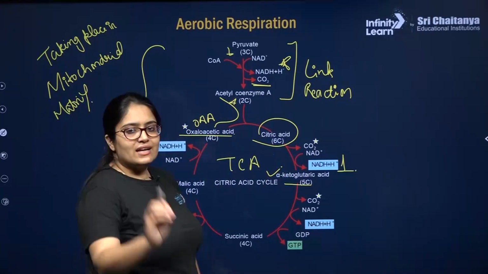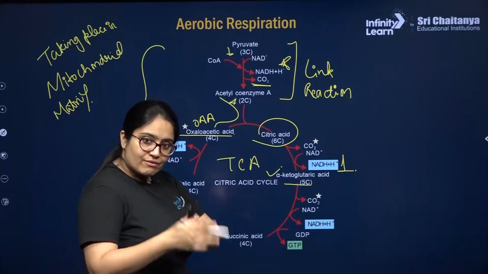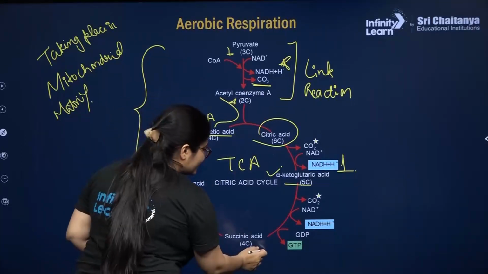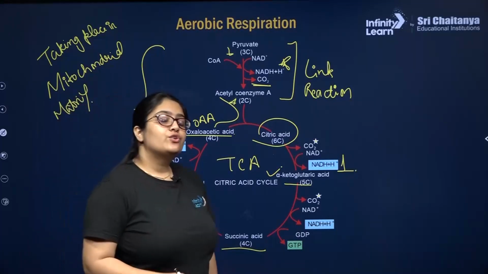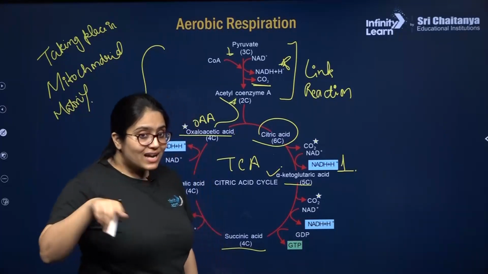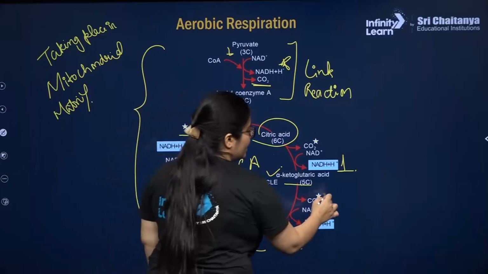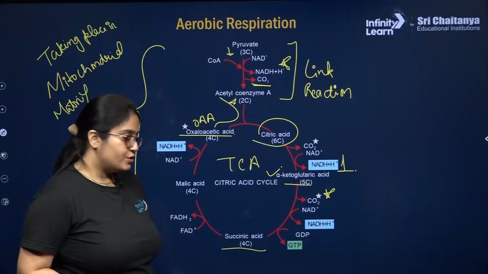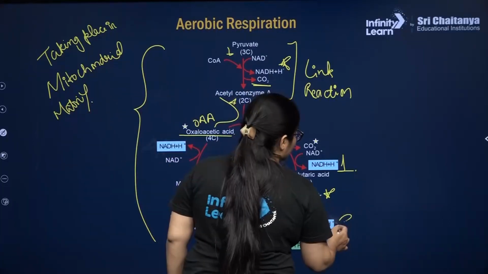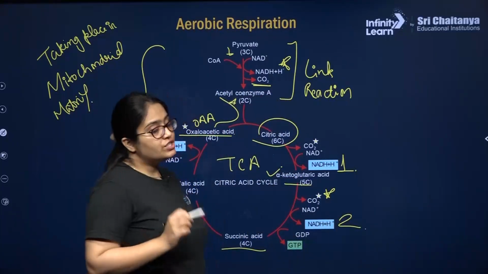Alpha ketoglutaric acid is a 5 carbon compound. Through several reactions, it will convert into succinic acid, which is a 4 carbon compound. So again, 1 carbon will come out in form of CO2, right, and 1 NADH plus H plus molecule will be produced again, and also there will be production of GTP molecule.